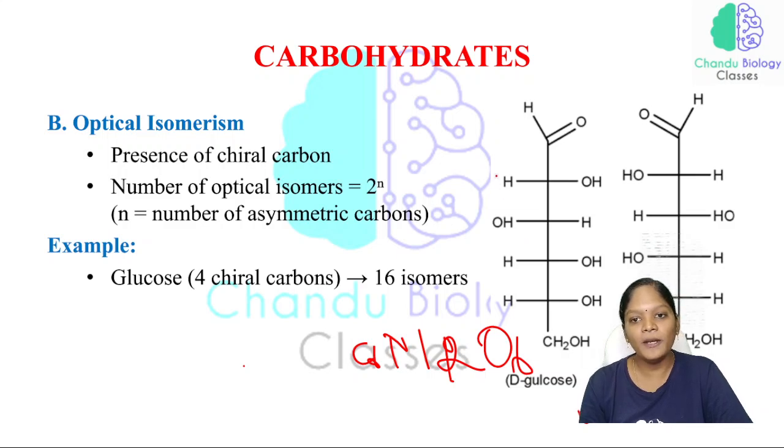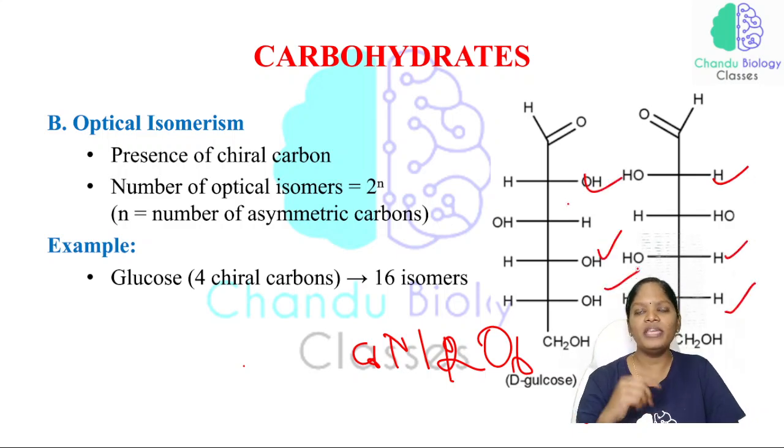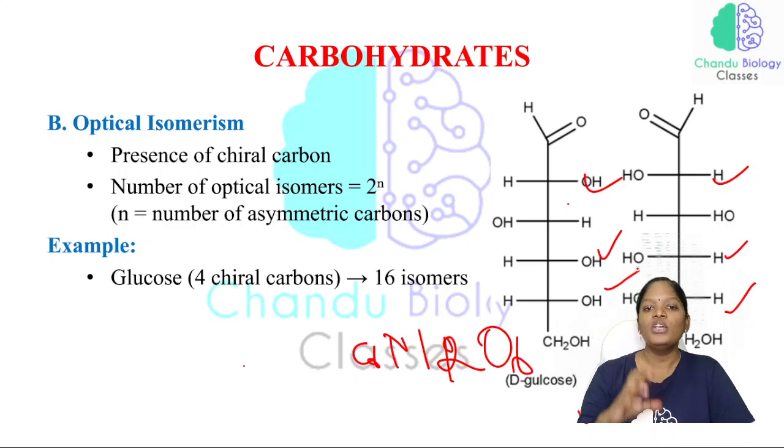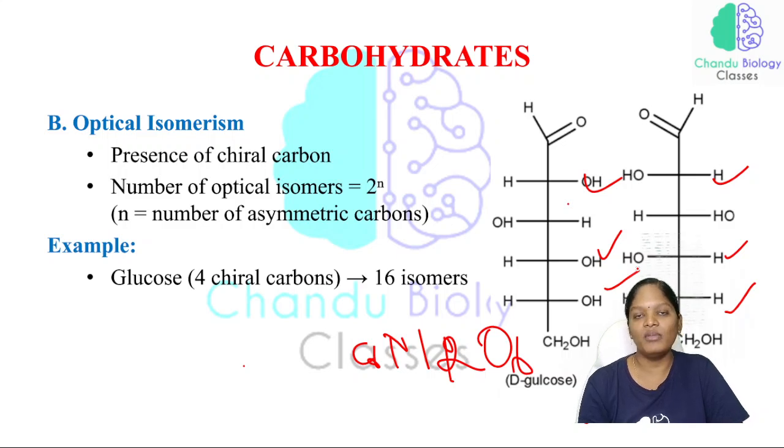Just look at this here, all the OH groups. Here OH will be on the right side and the H will be on the left side. So the structural formula is different but the molecular formula is the same. So this is what an isomer is.